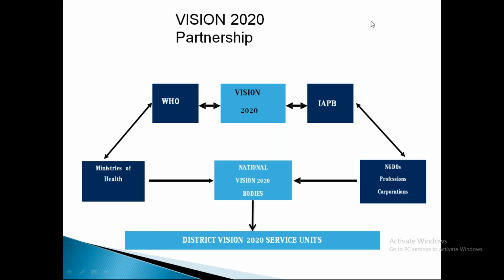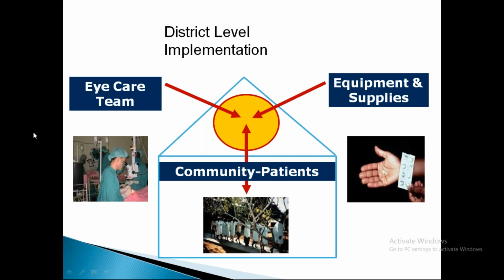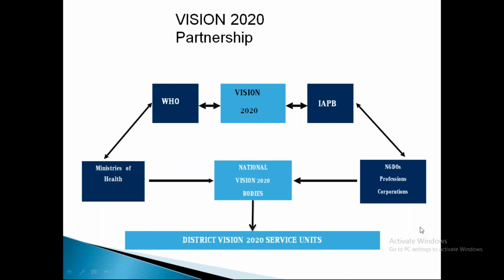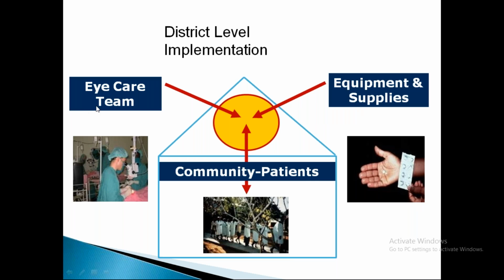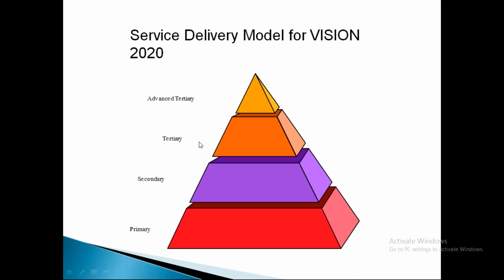These organizations will work cumulatively to reduce blindness. At district level, the team will be there, equipment and supply of the needed drugs will be there, followed by community patients. These things will be included in the district level implementation.